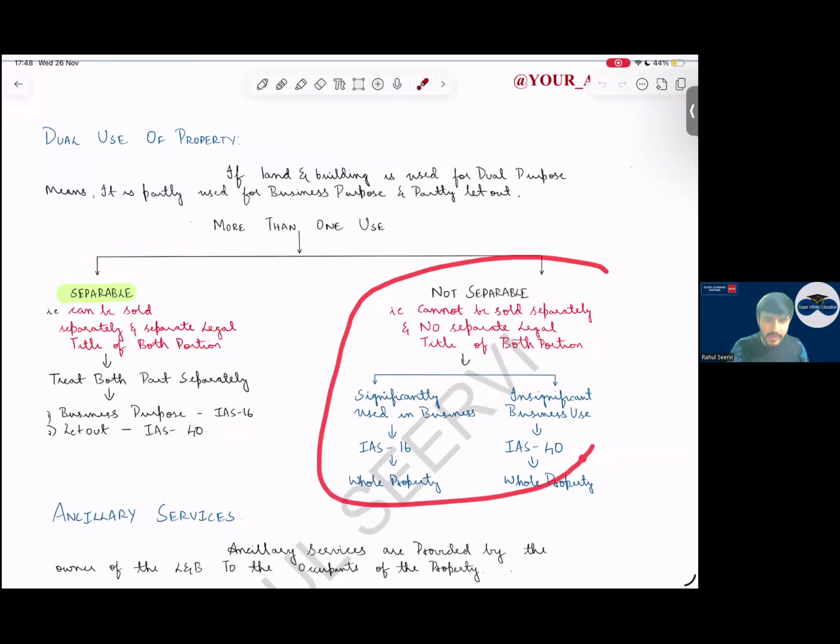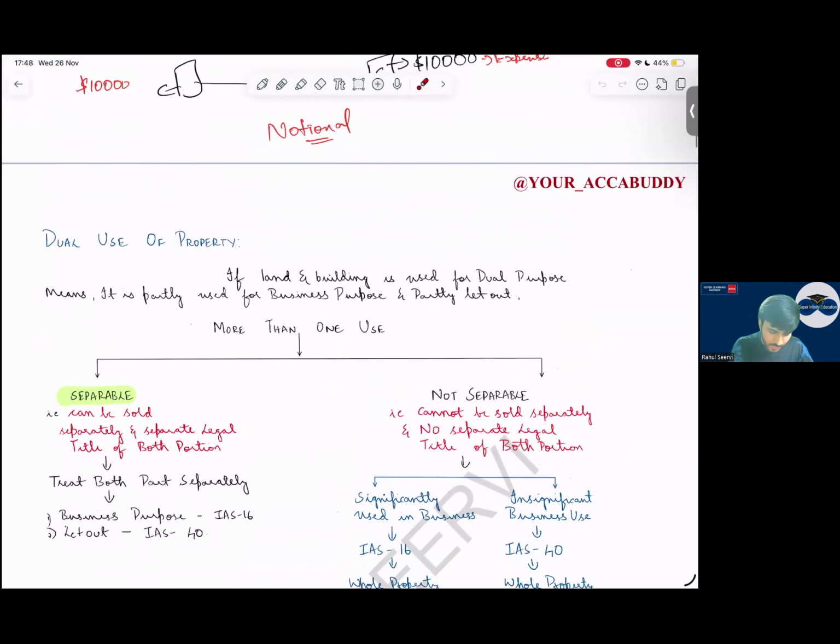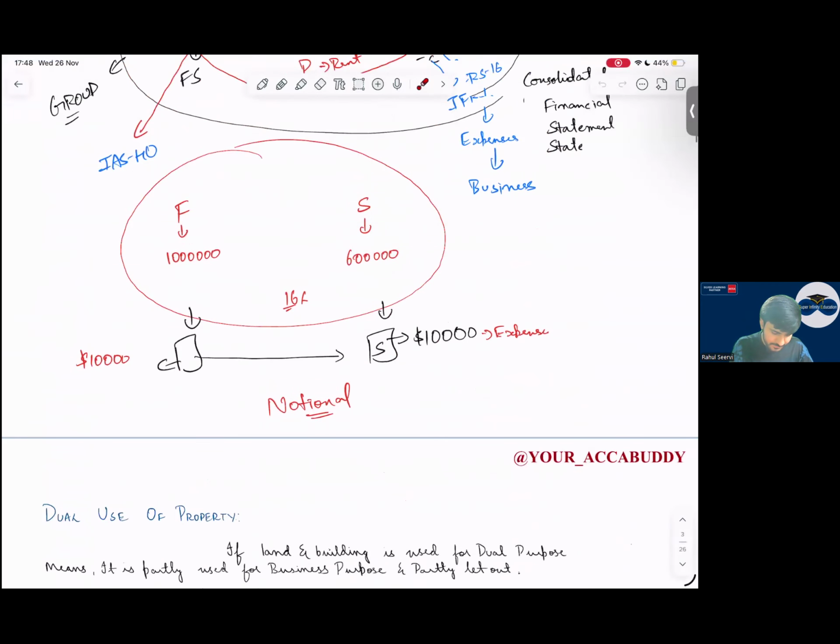If not separable, it is difficult to separate it, in that case, if the building is significantly used for business, IAS 16. If the building is insignificantly used for the business purpose, then IAS 40. IAS 40 for MCQ, it's important.